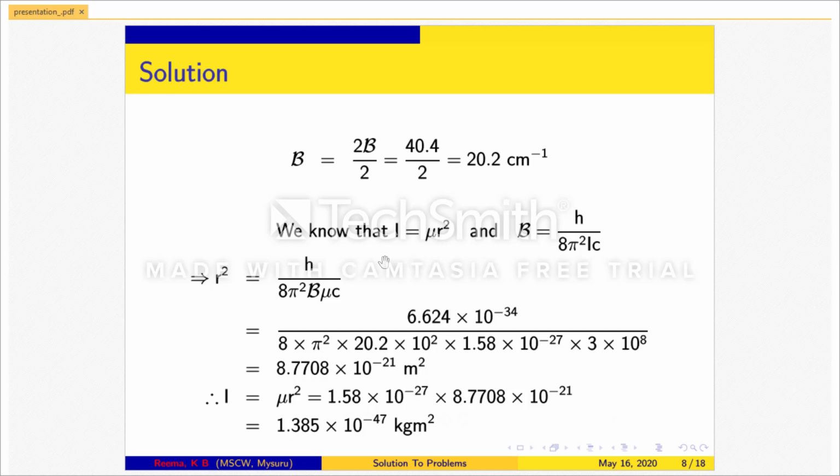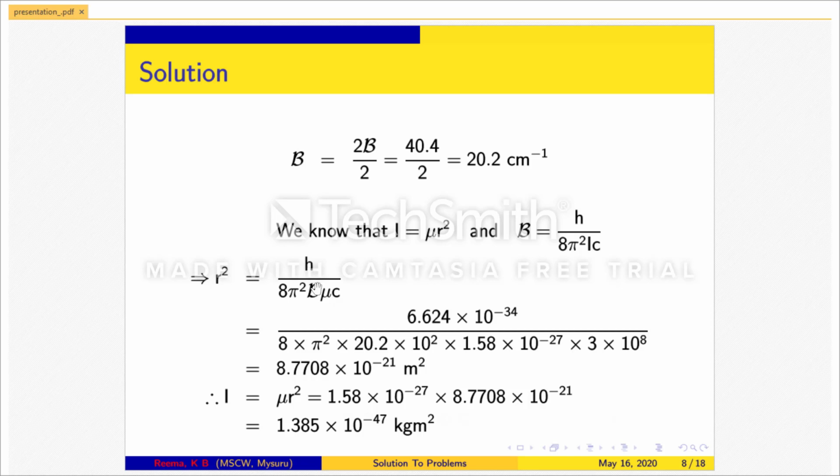We know that moment of inertia I is equal to mu r square, and the expression for the rotational constant B is equal to h divided by 8 pi square I c. Substituting the value of I in the expression for B and rewriting in terms of r square, we get r square is equal to h divided by 8 pi square B mu c.